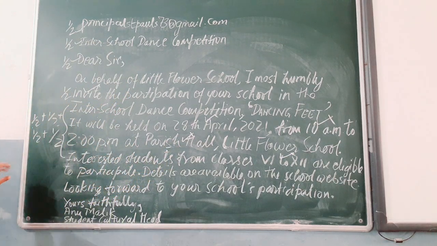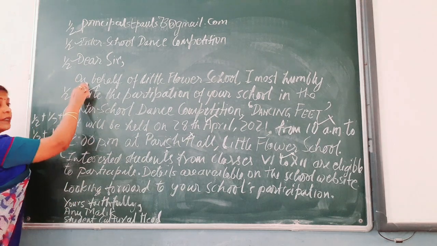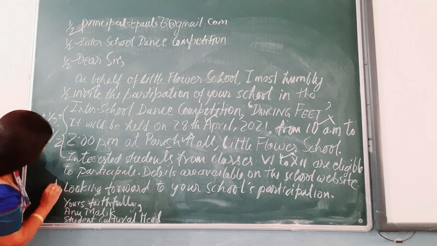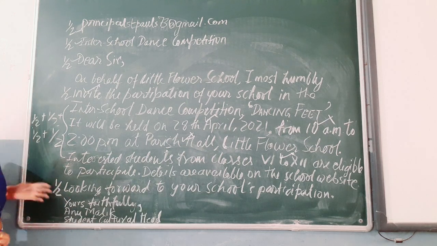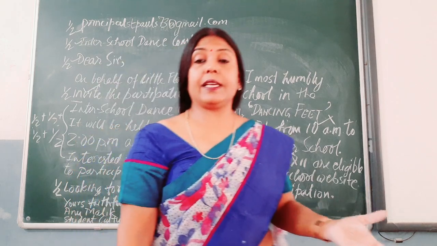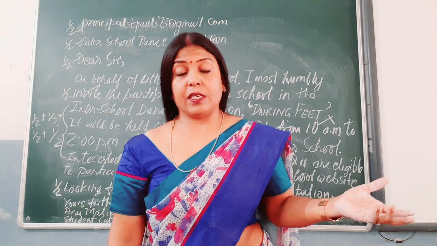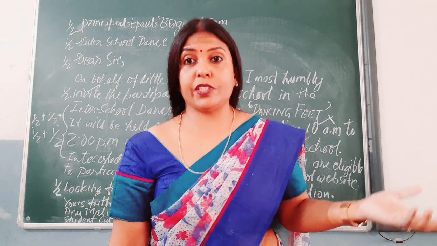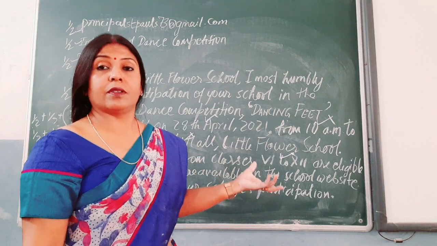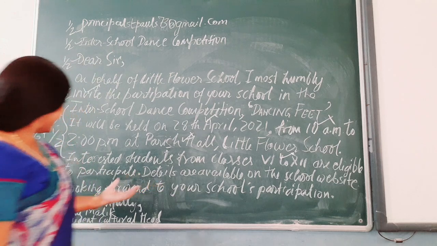Fine, and then the closing line. The opening sentence goes for half mark, and the closing sentence also, like looking forward to your school's participation, or anticipating a wonderful evening with you in the competition with your students. It could be any of these types, a formal closure, a closing sentence.